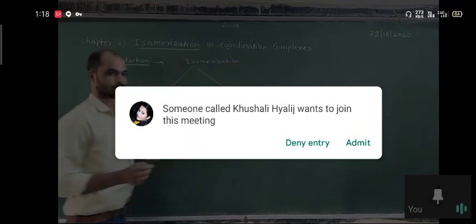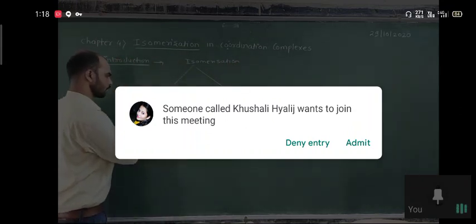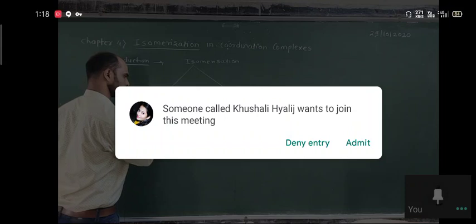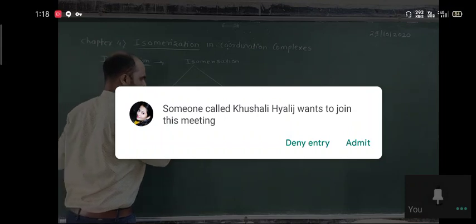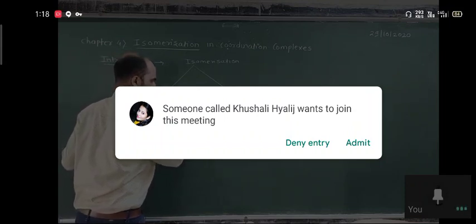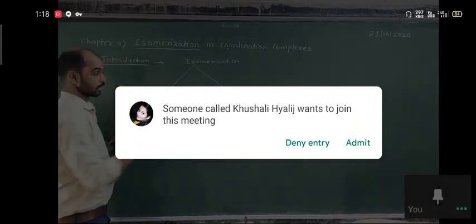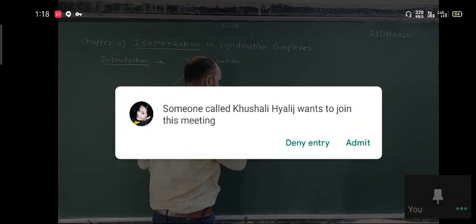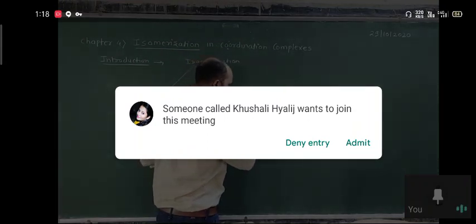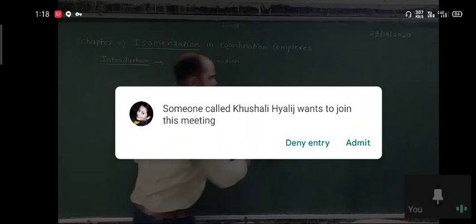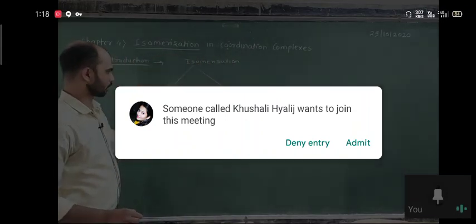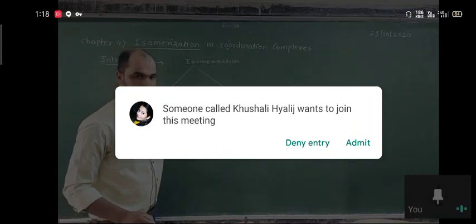First is structural isomerism, and secondly stereoisomerism. So this is the classification of isomerism: structural isomerism and stereoisomerism.